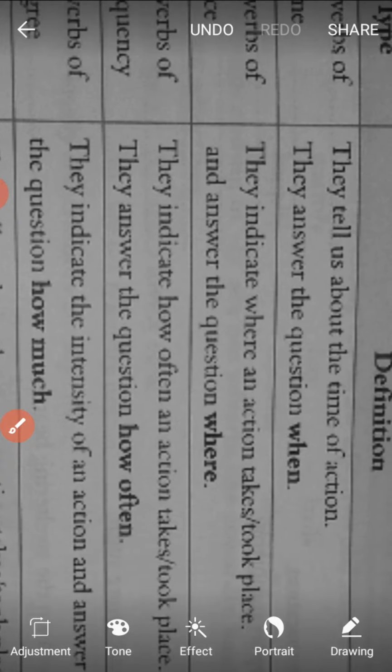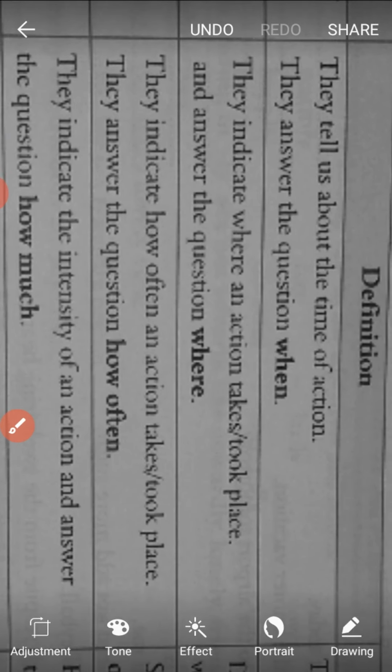In that first example, when the action takes place, it tells time, whereas here it says place. It answers the question where. If we ask the sentence the question where, then we come to know the adverb of place. That means altogether it indicates the place where the action takes place.